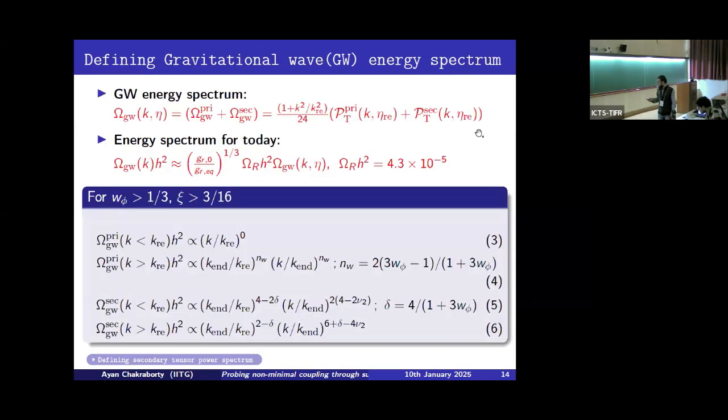Okay, so now solving the previous evolution equation of the tensor field mode, we get this kind of spectral behavior of the primary as well as the secondary gravitational waves. The primary gravitational wave spectral behavior is very standard. For modes with k less than k_RE, there is perfectly scale invariant behavior, and for k greater than k_RE, there is a non-trivial index, that is, in terms of omega phi, which is a function of the equation of state. But in this particular scenario, for the secondary gravitational wave, for modes with k less than k_RE, we have a non-trivial spectral index, and interestingly we find that this spectral index is exactly twice the spectral index of the energy density spectrum of the scalar field that I showed earlier.